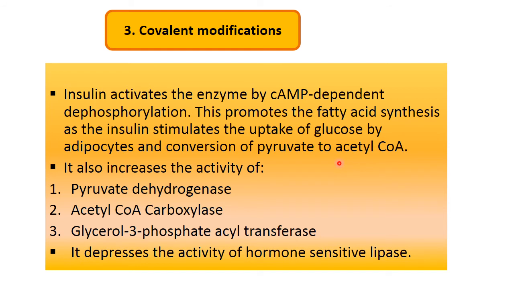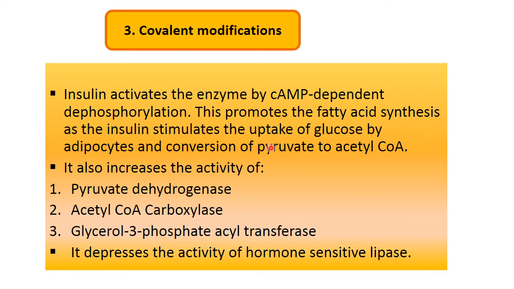Glucagon and epinephrine inhibit fatty acid synthesis because they phosphorylate through the cyclic AMP pathway, and in this way it stops fatty acid synthesis, whereas insulin activates fatty acid synthesis.